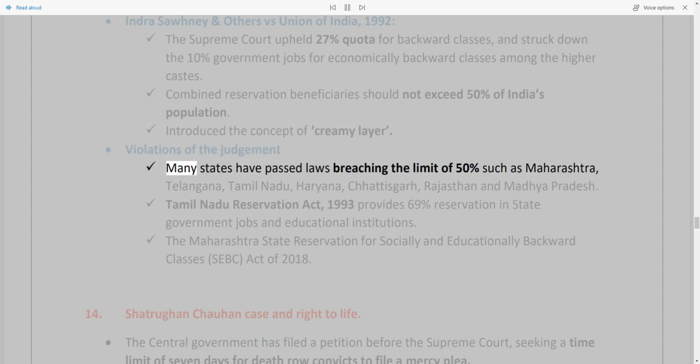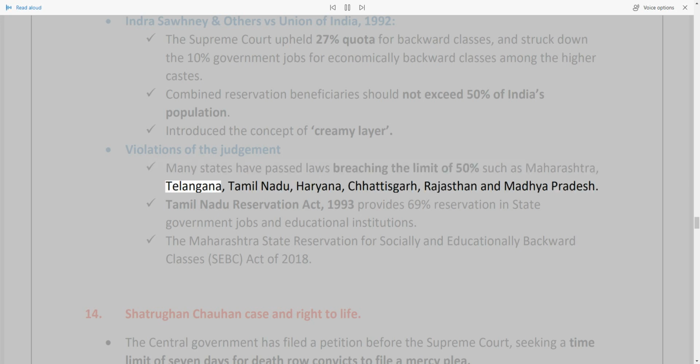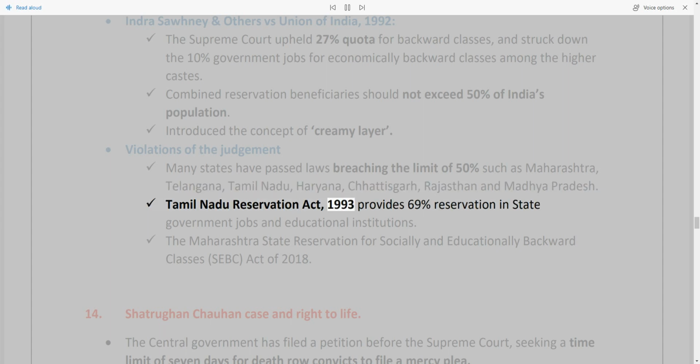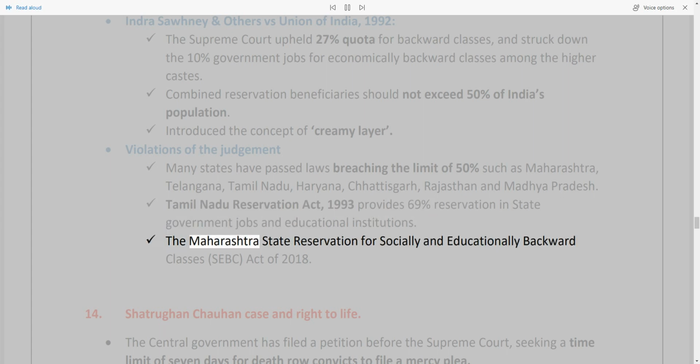Violations of the judgment: many states have passed laws breaching the limit of 50%, such as Maharashtra, Telangana, Tamil Nadu, Haryana, Chhattisgarh, Rajasthan and Madhya Pradesh. The Tamil Nadu Reservation Act, 1993 provides 69% reservation in state government jobs and educational institutions. The Maharashtra State Reservation for Socially and Educationally Backward Classes, SEBC, Act of 2018.